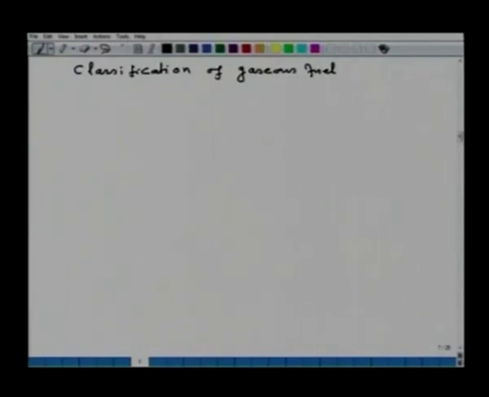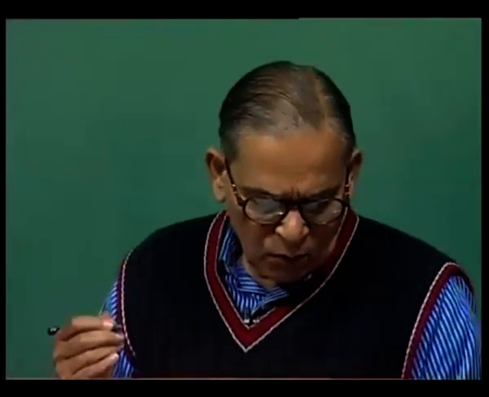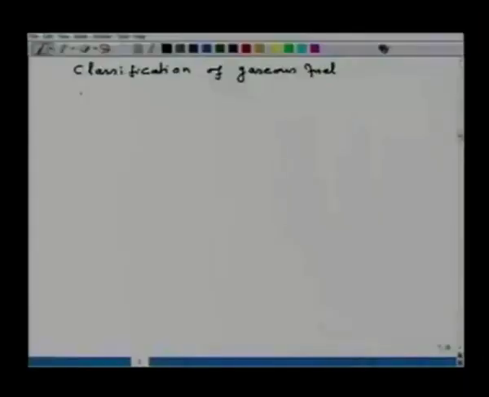Lower is the calorific value, lower is the quality of the fuel. So, depending on the calorific value that a particular fuel has, one can grade in terms of quality. There are several types of gaseous fuels available. I will just quote one or two examples. The rest you can find out from the books, you can calculate the calorific value and you can grade them. So, I am taking one example as the blast furnace gas.